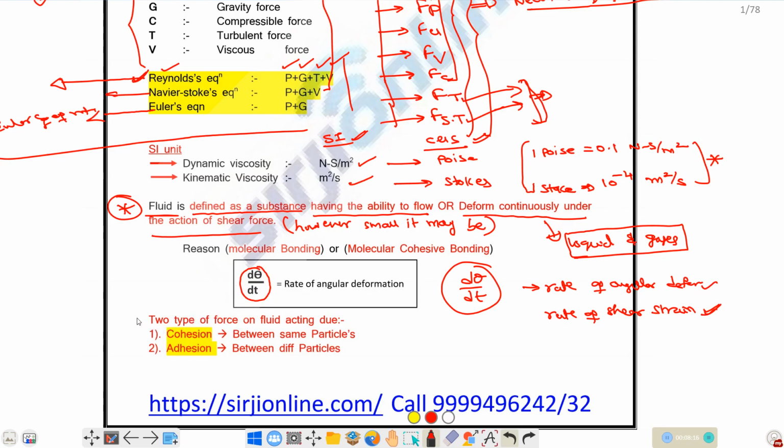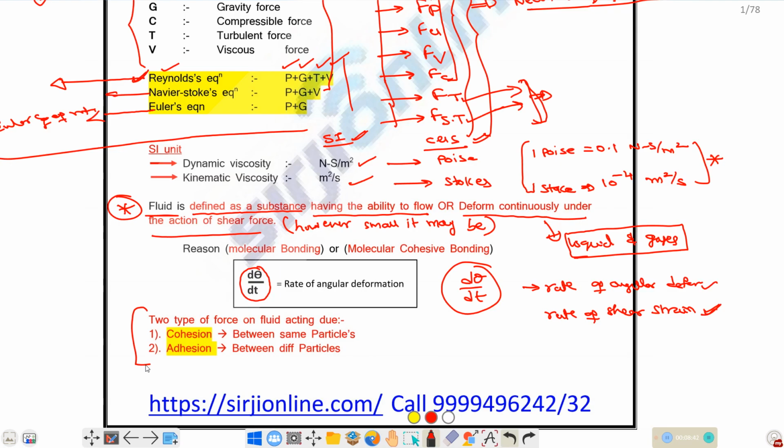Next one. So between any kind of fluid molecules, there exist cohesive forces. If you consider any two molecules, there will be some attractive forces between them. If you consider any fluid, let's take water. Between water molecules, there exists some kind of attractive force.